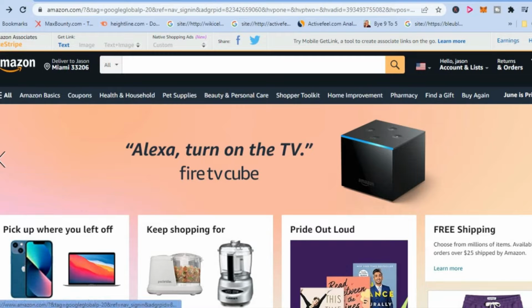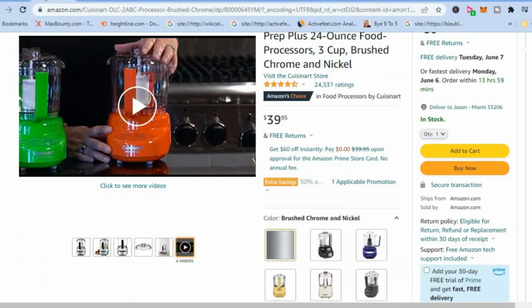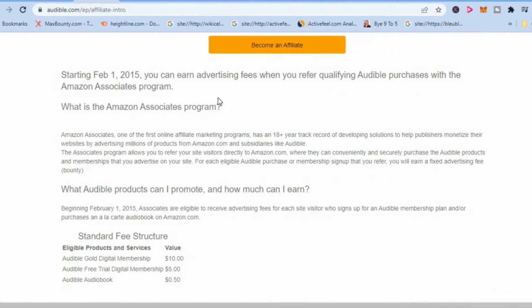And you can also promote Amazon Audible or other subscriptions, as you can see right here on Audible. For someone to simply use your Audible affiliate link and sign up for a free trial without paying any money, you'll be able to get $5. As you can see here, for Audible free trial digital membership, you will get $5. So let's dive in. How would I promote Amazon affiliate without a website?